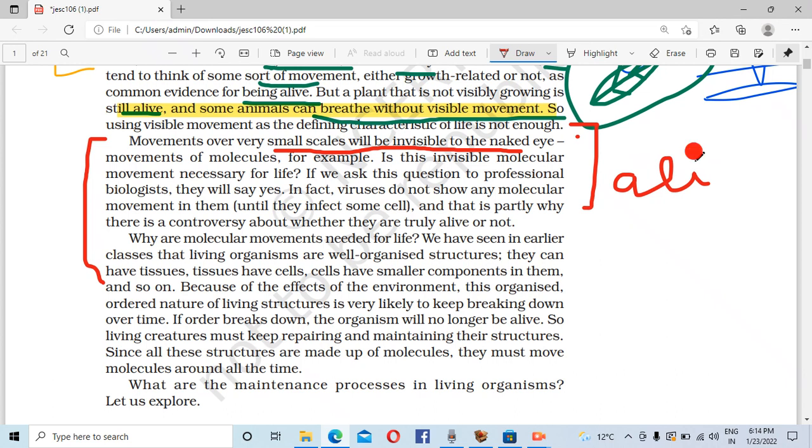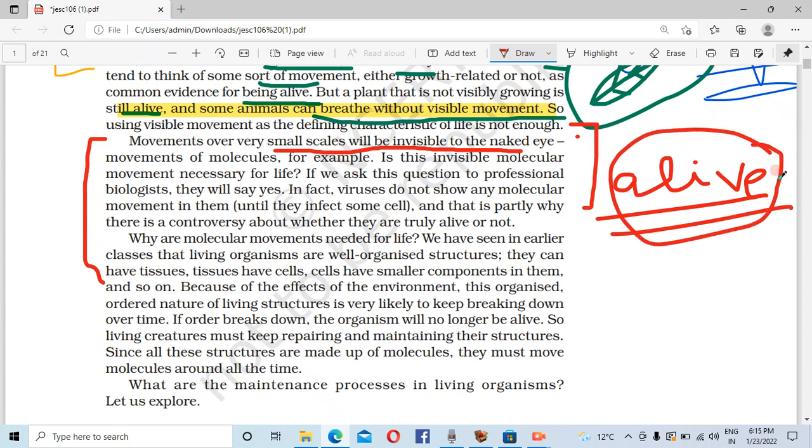So here is one thing: alive doesn't mean that somebody is moving hands, or some animal or human being is doing some activity. Only then he is alive? No. There are some other factors which make them alive. For example, is this invisible molecular movement necessary for life?